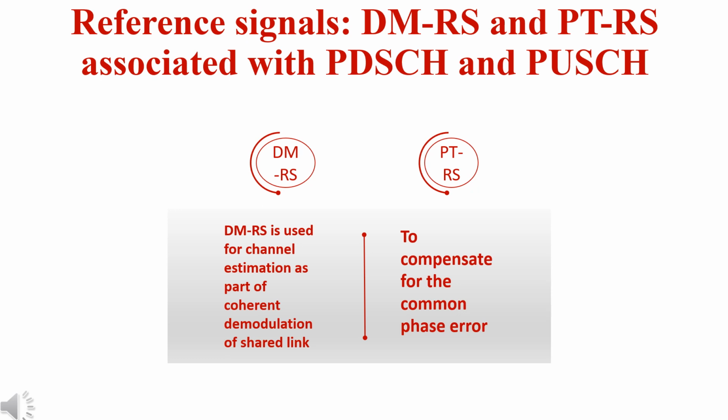Phase noise produced in local oscillators introduces a significant degradation at millimeter wave frequencies. It produces common phase error and intercarrier interference. Common phase error leads to an identical rotation of a received symbol in each carrier. Intercarrier interference leads to a loss of orthogonality between the subcarriers. The phase tracking reference signal is used mainly to estimate and minimize the effect of common phase error on the system performance.